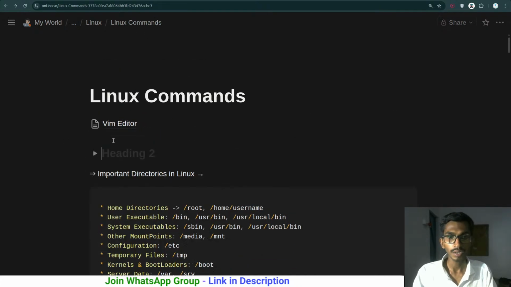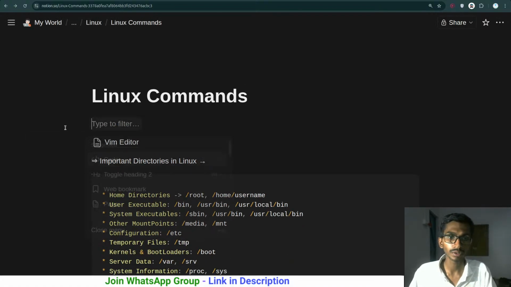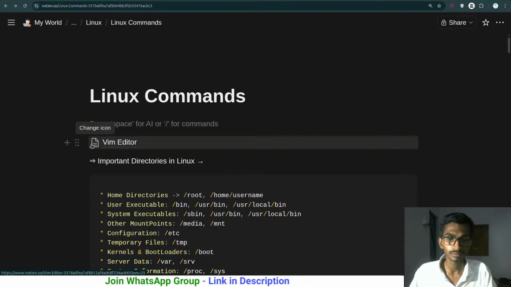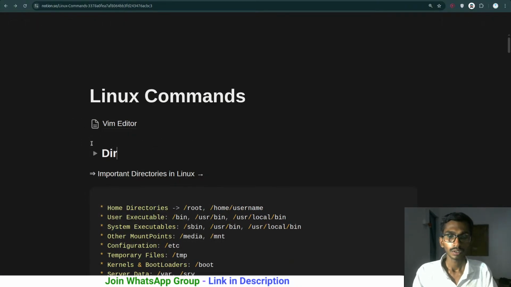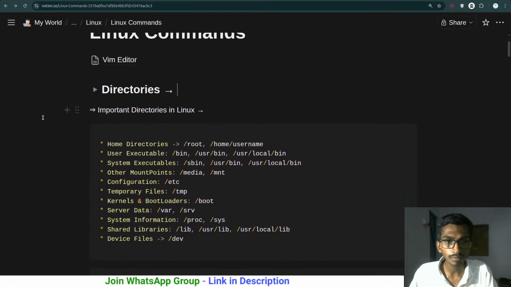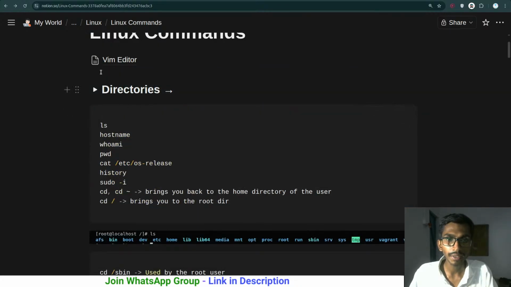Let me create a proper page, that would be better here. Directories. Okay, here I'm going to be simply discussing the directories. I'm going to be explaining this, but just give me a second. Here it's going to be inside that, and Vim editor, let it be here. That's okay, fine.